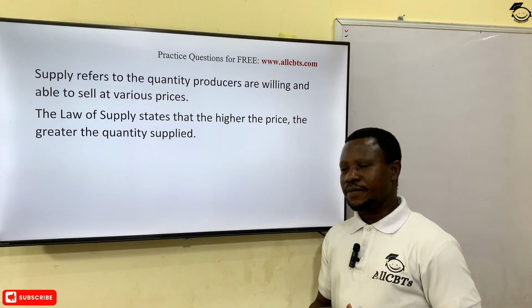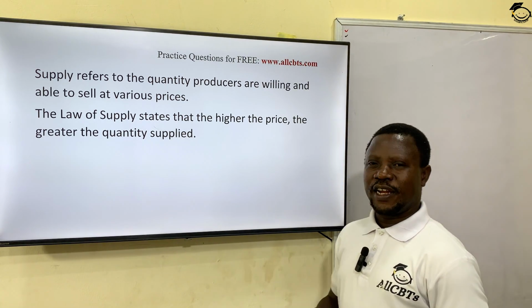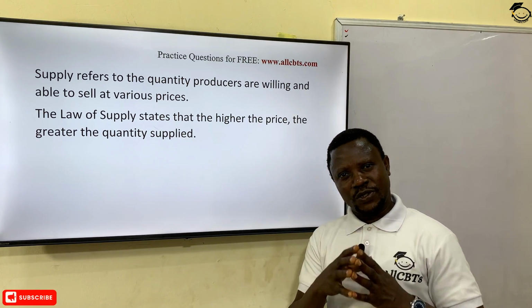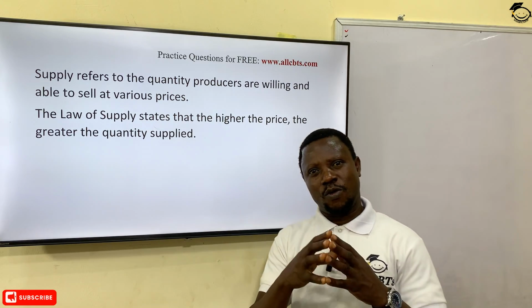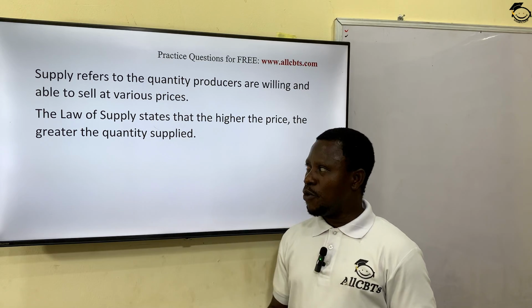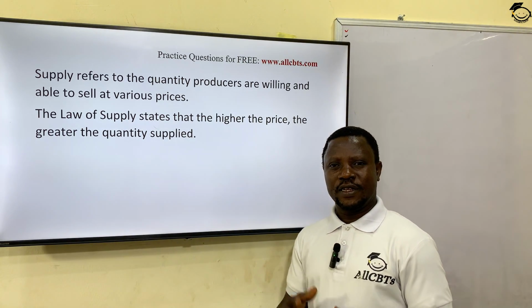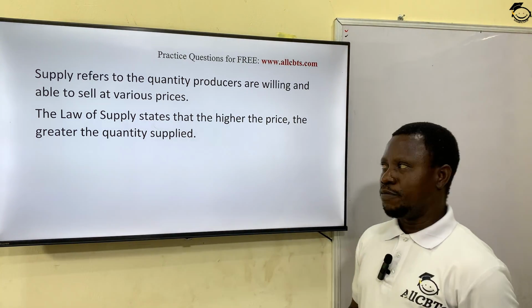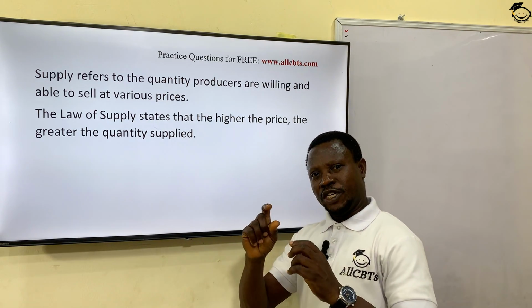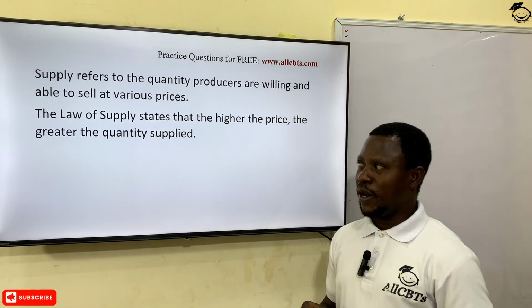So what's the law of supply? The law of supply says that the higher the price, the greater the quantity supplied. In other words, a seller will be willing to sell more at a higher price in order to make what? More profits. And vice versa. The lower the price, the lower the quantity supplied. Ceteris paribus, all things being equal. So far, we have seen in the simplest form the meaning of demand, the meaning of supply, the law of demand, the law of supply.